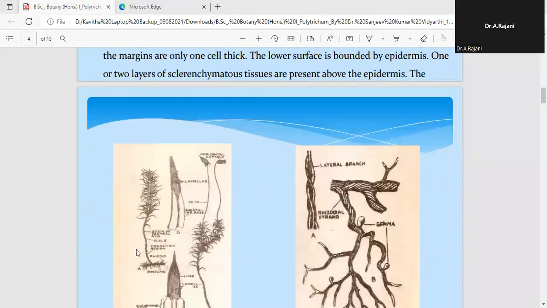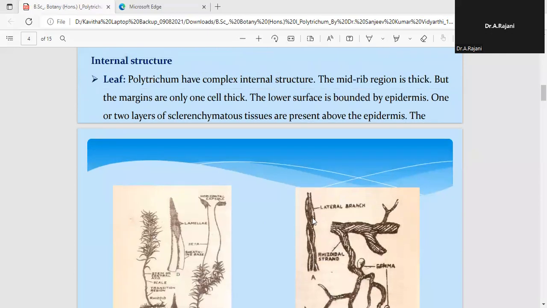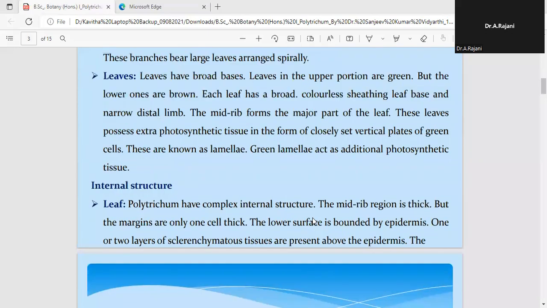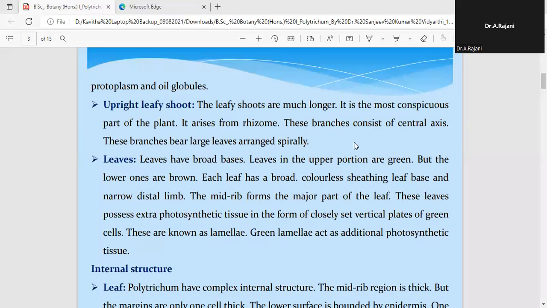Here you can see the central main axis of the upright leafy shoot, and around it the development of long, spirally arranged leaves. The plant body appears just like a miniature plant. Miniature means very small.